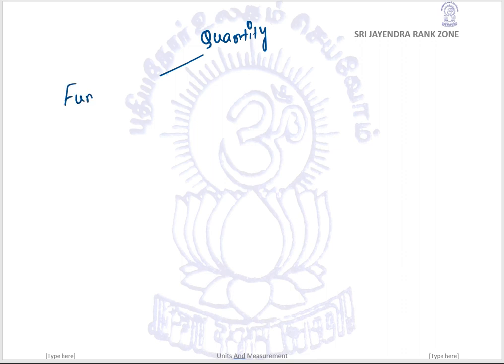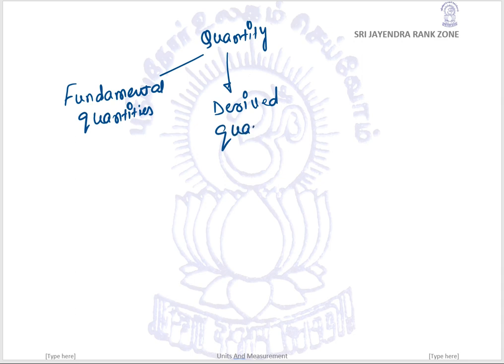One is the fundamental quantities, the other is the derived quantities, and one more segregation would be there. They are the supplementary quantities.